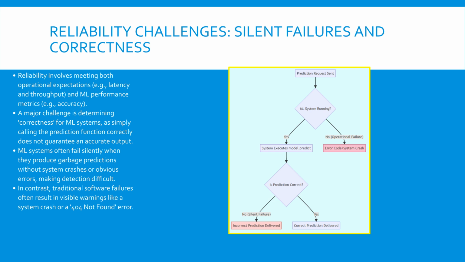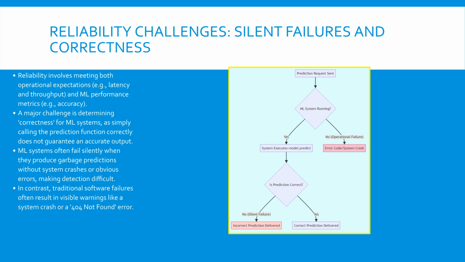As we discussed, reliability in ML systems has two parts: meeting operational goals and achieving high prediction performance. Operational expectations are common to all software, covering things like how fast the system responds, called latency, and how many requests it can handle per second, called throughput. The ML performance metrics, like accuracy or F1 score, measure how good the predictions are. The real difficulty lies in establishing correctness. Even if the system successfully executes the function to generate a prediction, the prediction itself might be fundamentally wrong, yet the system gives no indication of failure. This is the silent failure mode.